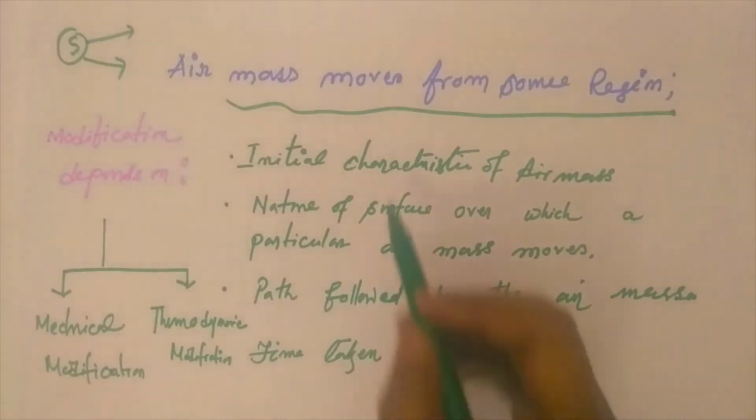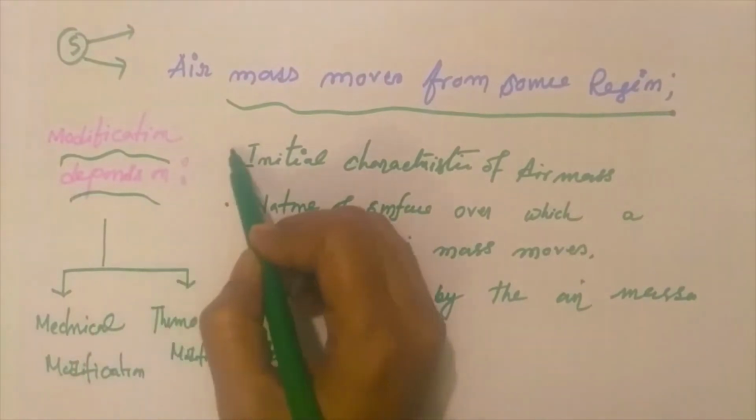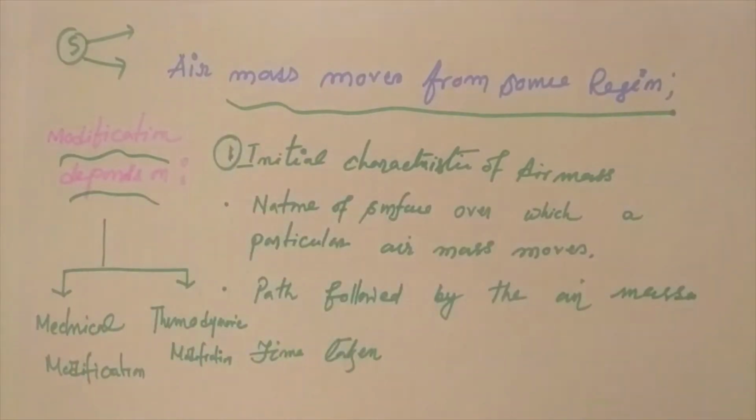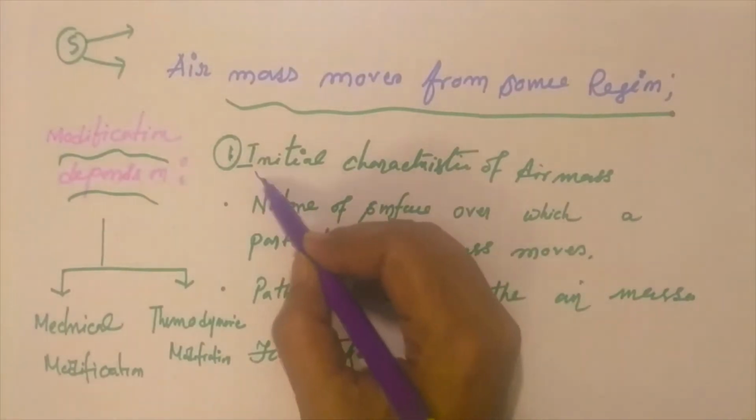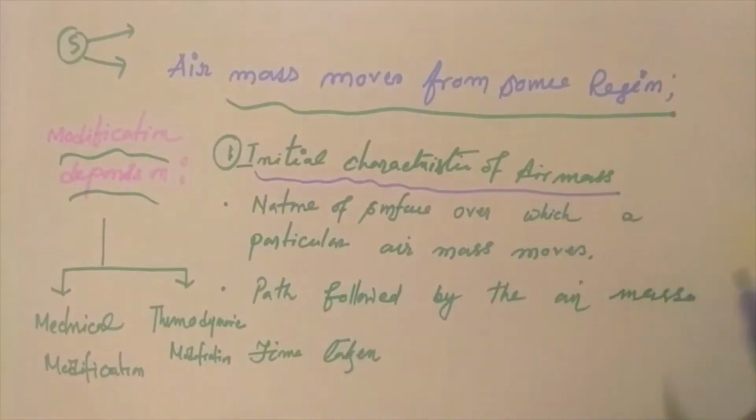Modification of air masses depends on four characteristics. First is the inherent or initial characteristic of the air mass, which it achieved from the source region.